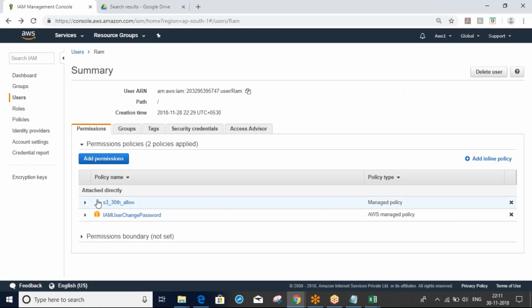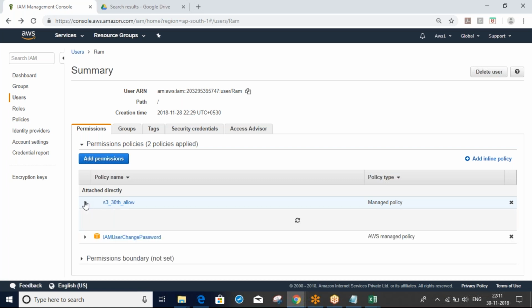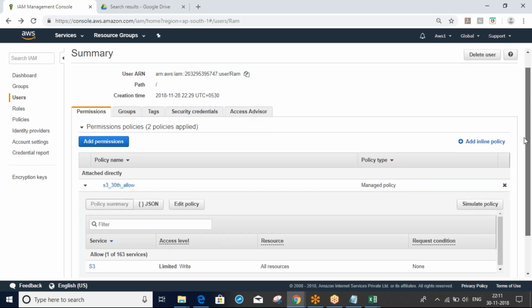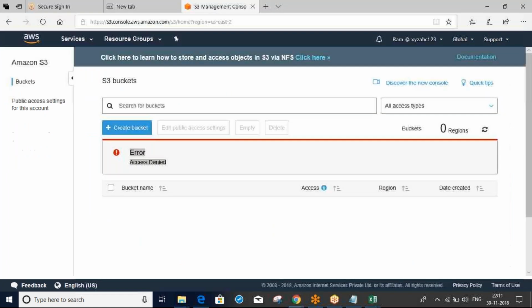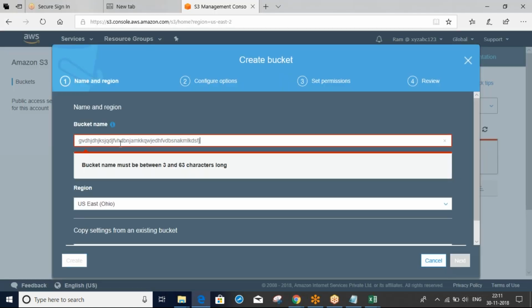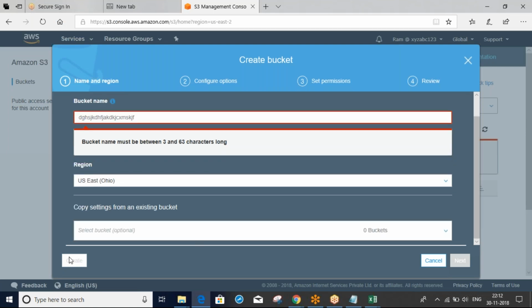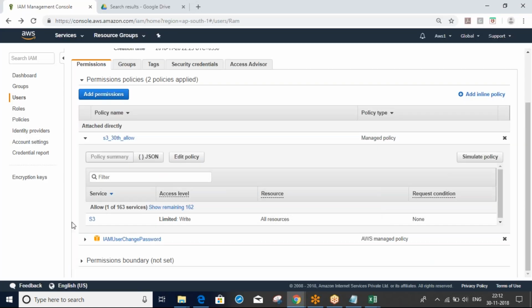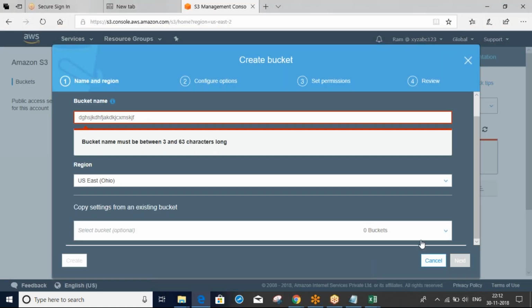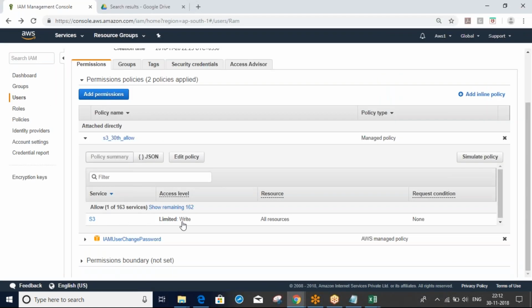For S3, I gave only write access. Click this and you can see only write access, so that's why you're getting access denied. If you try to create a bucket, we can't create. If you have full access, then only we can create here. Here you can see we gave write access only.